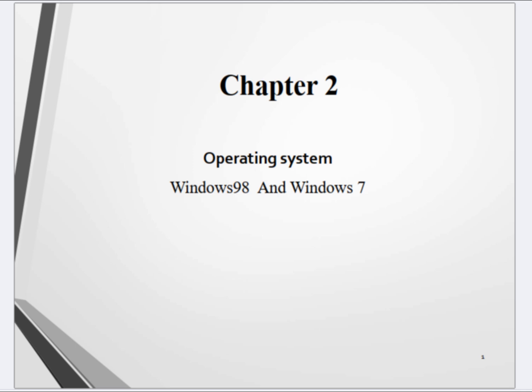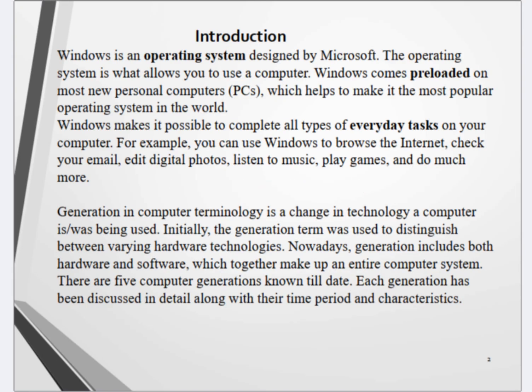Chapter 2: Operating System, Windows 98 and Windows 7.1. Introduction. Windows is an operating system designed by Microsoft. The operating system is what allows you to use a computer. Windows comes preloaded in most new personal computers, PCs, which helps to make it the most popular operating system in